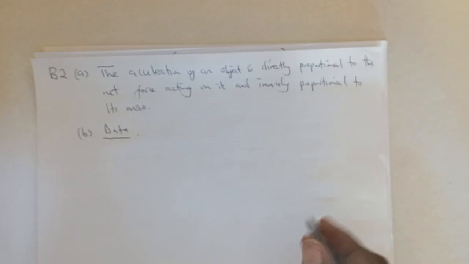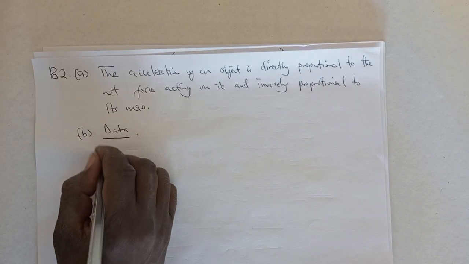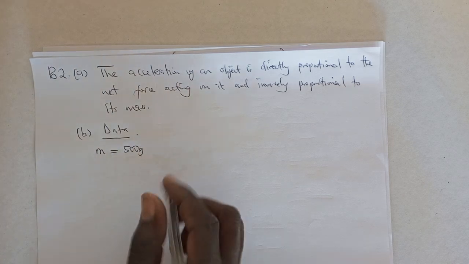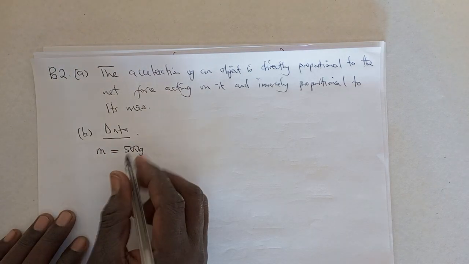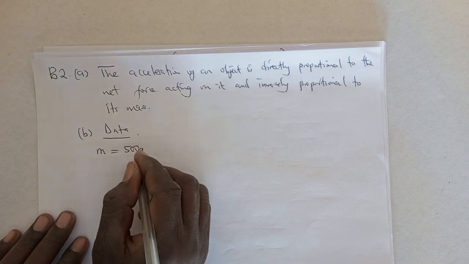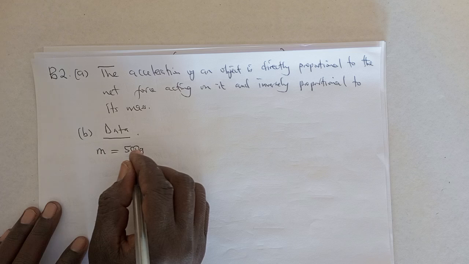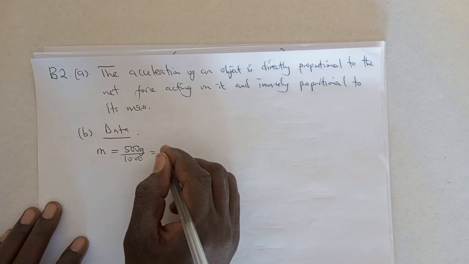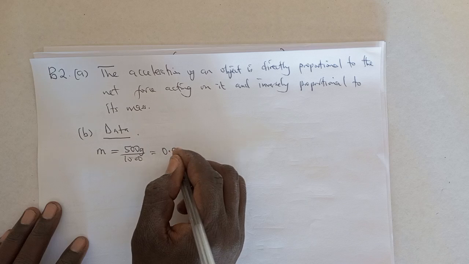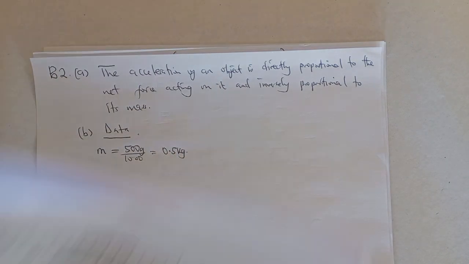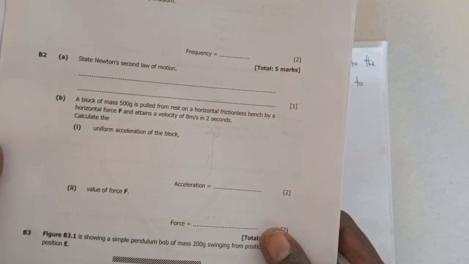So we are told that there is a body of mass 500 grams. Mass is equal to 500 grams. Now remember, mass must always be in kgs. So we must make sure that for us to find the kgs, we divide that by 1000, which is going to give us 0.5 kilograms. That's what we are gathering from the question. We proceed. What else can we gather?